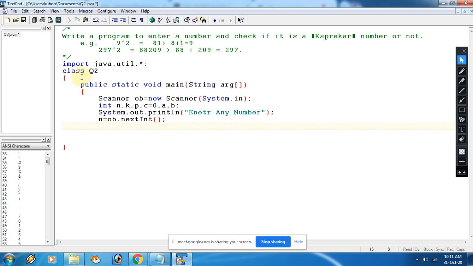After that, now we need to find the square. For finding the square there are so many methods, but I am using this simple method in this program, Math.pow(n, 2). Now after that, we will make a dummy of k, so in p we can store that. This is a simple dummy. The square we are storing in two variables, one is p and one is k. After that, we will find the number of digits. So for that we can use this.